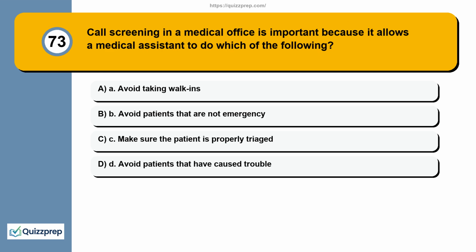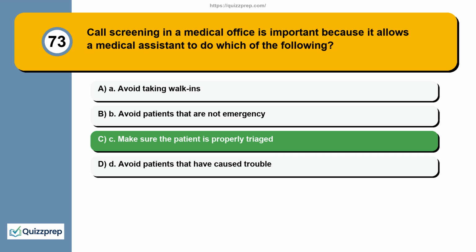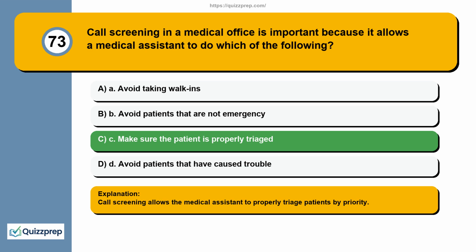Question 73. Call screening in a medical office is important because it allows a medical assistant to do which of the following? A. Avoid taking walk-ins. B. Avoid patients that are not emergency. C. Make sure the patient is properly triaged. D. Avoid patients that have caused trouble. Call screening allows the medical assistant to properly triage patients by priority.